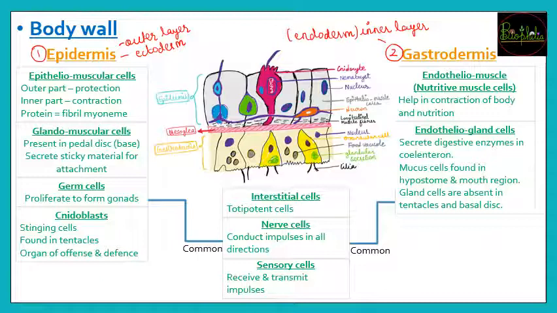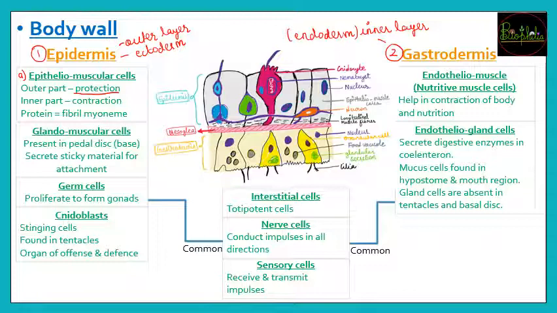So let's first see which are the cells which are specifically found in the epidermis. So epidermis में जो मिलता है, that is epitheliomuscular cells. Now, epitheliomuscular cells are going to have two parts. जो outer part होगा, that is going to be made for the protection part, क्योंकि it is going to face the environment. So एनवायरमेंट को फेस करेगा, so it is for the protection.